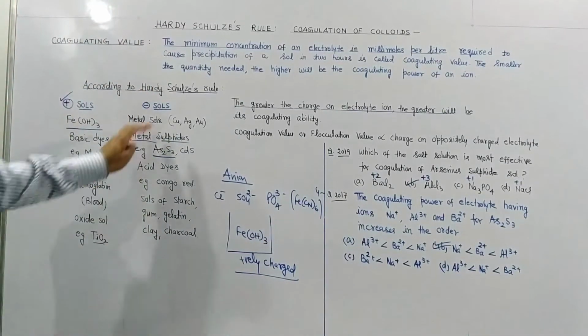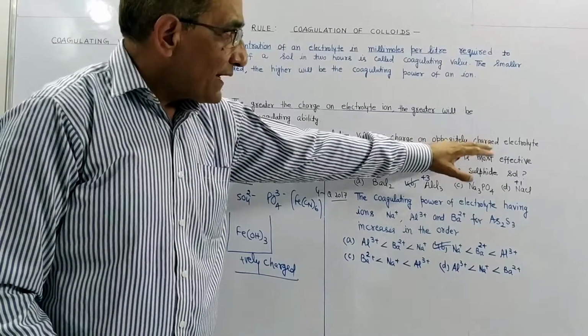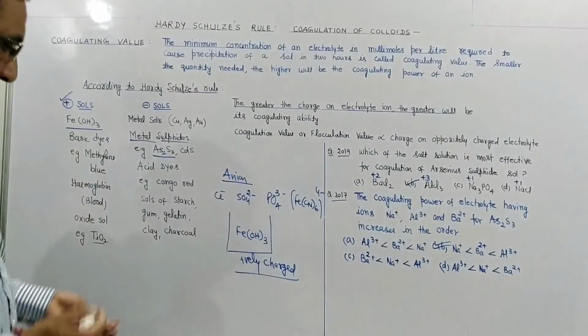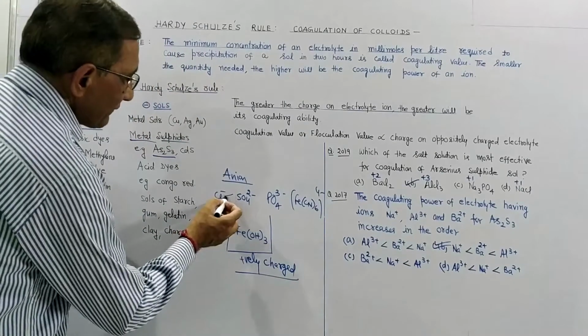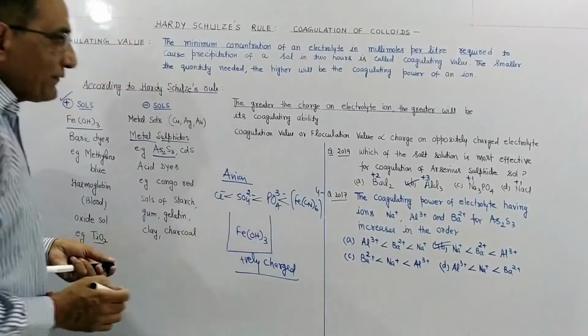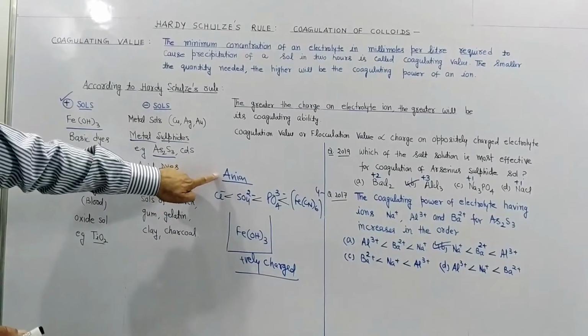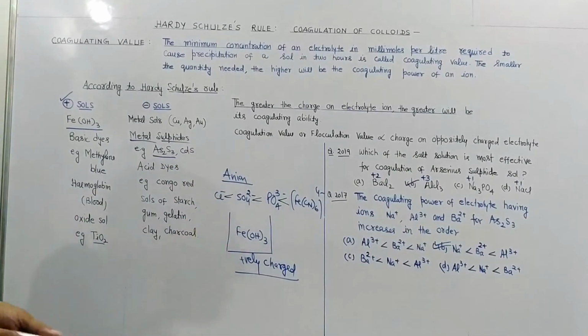Now as we discussed in the Hardy-Schulze rule, if the charge on the oppositely charged electrolyte is more, then the coagulating power will be more. So out of these 4 ions, the most effective ion will be Fe(CN)6 4-. Students, what happens when we put an oppositely charged ion? It will neutralize the charge of the colloid.